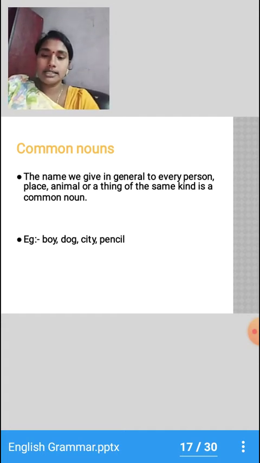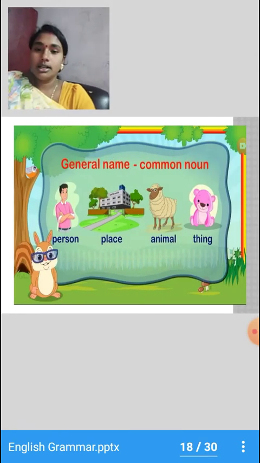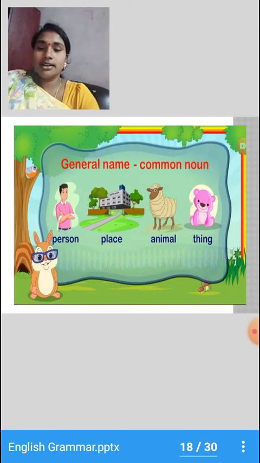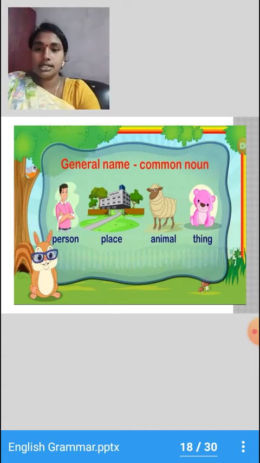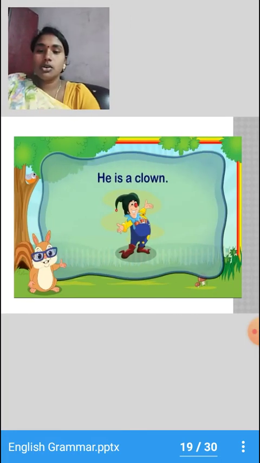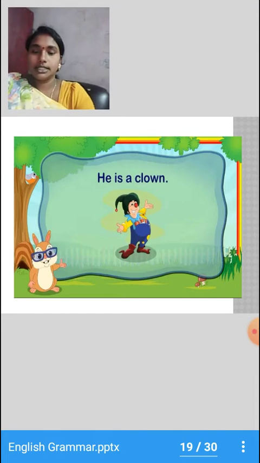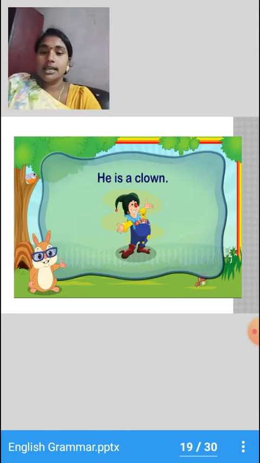For example, boy, dog, city, pencil. So here the general names that are given to a particular kind are called common nouns. For example, persons, places, animals and things. Okay children? So here is an example. He is a clown. Let me repeat. He is a clown.